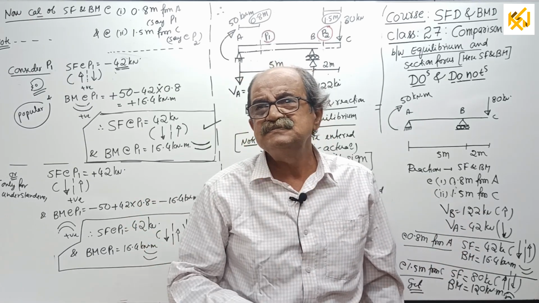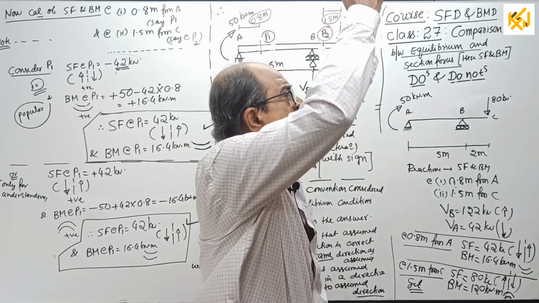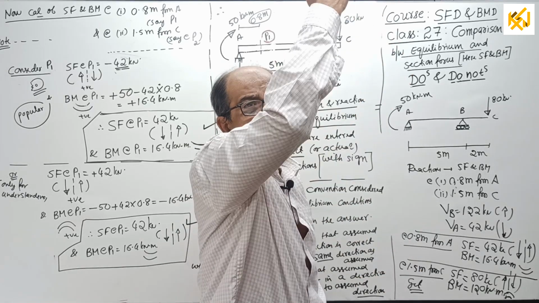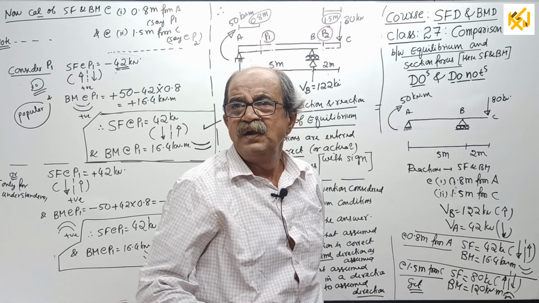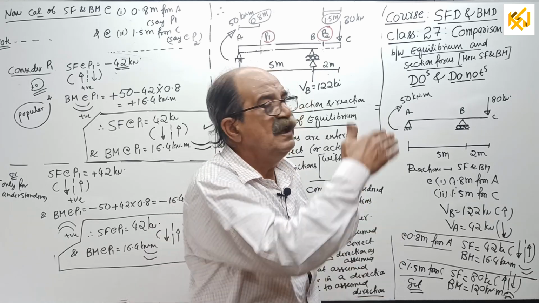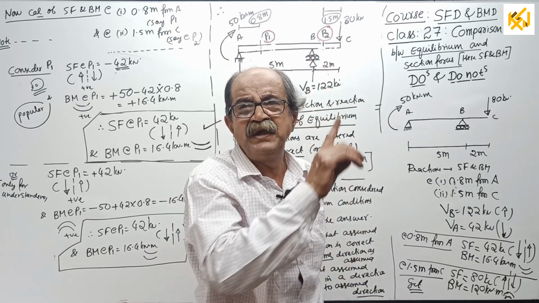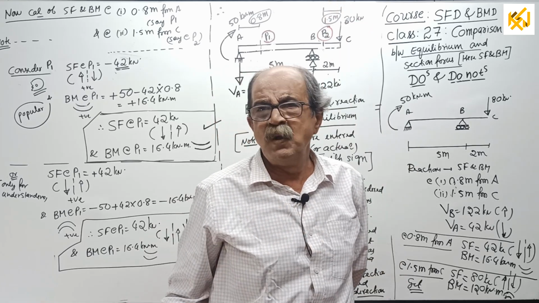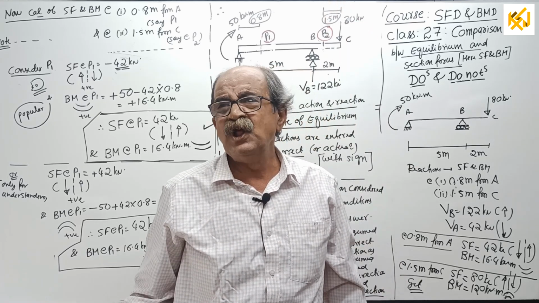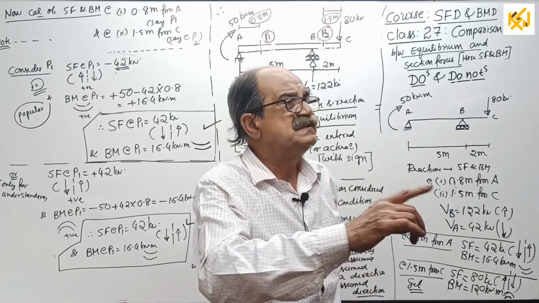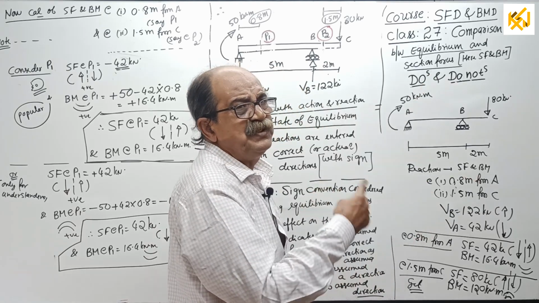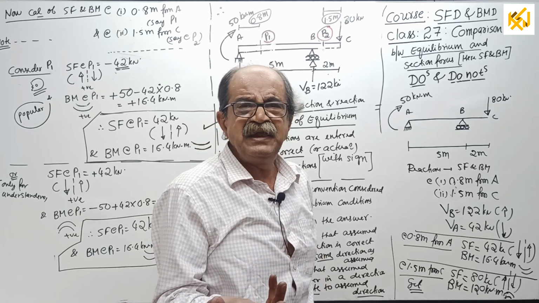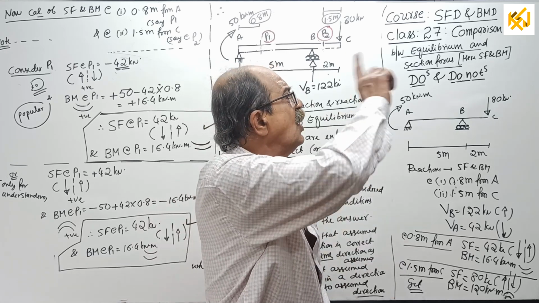Direction based: for forces, upward positive, downward negative, or downward positive, upward negative; we will take upward positive. For sigma M, summation of moment, direction based, we will take clockwise positive, or you can take anti-clockwise positive. We will always take clockwise positive.